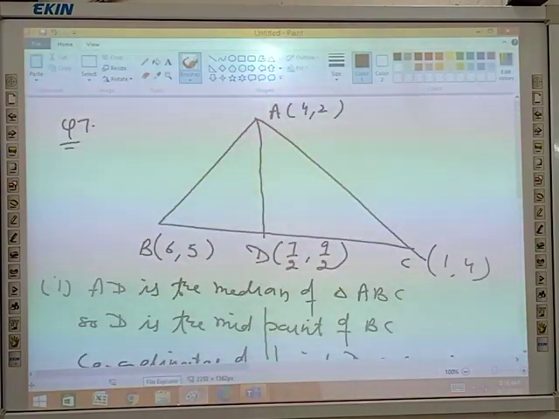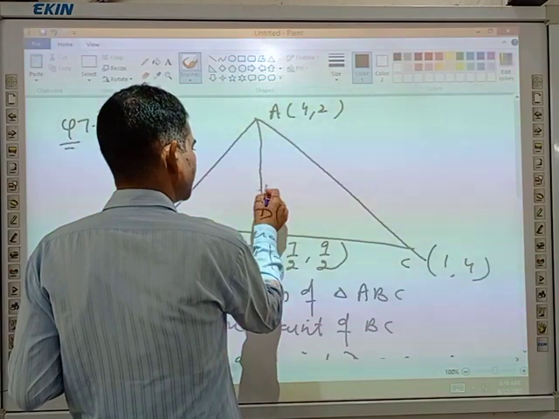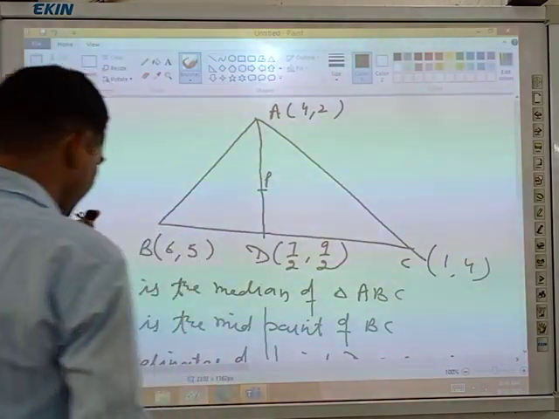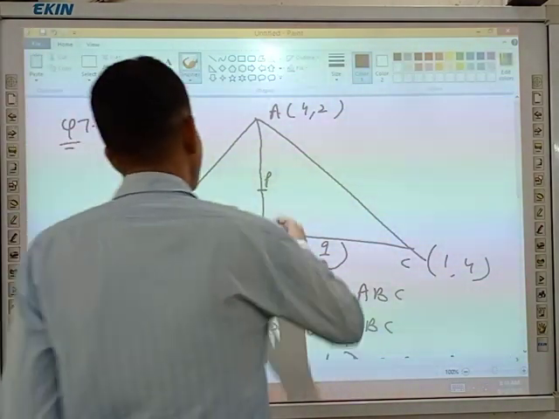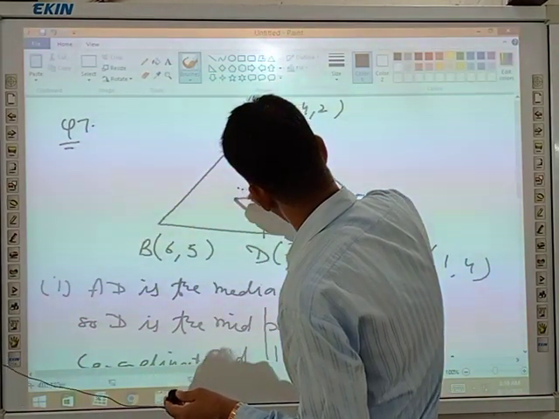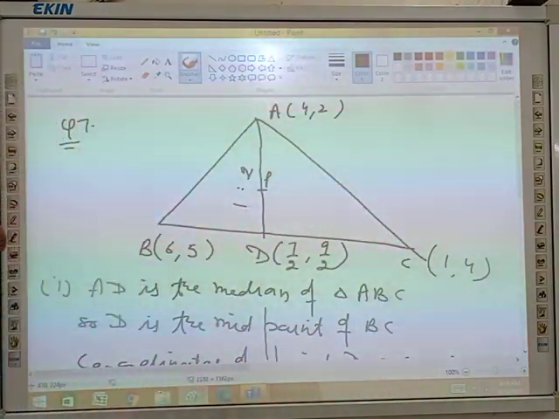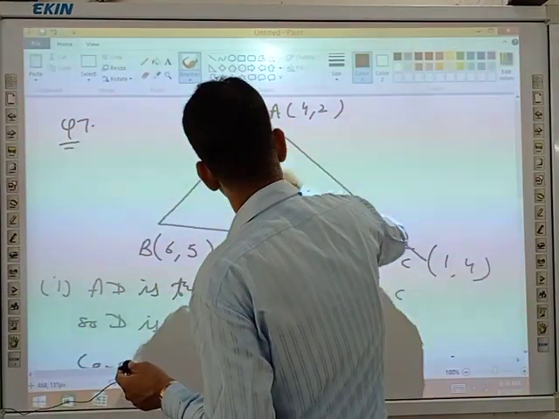You have to find out the coordinate of point P on AD such that the ratio AP to PD is 2:1.